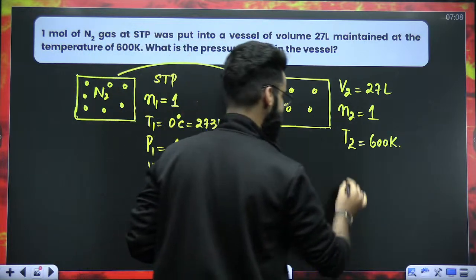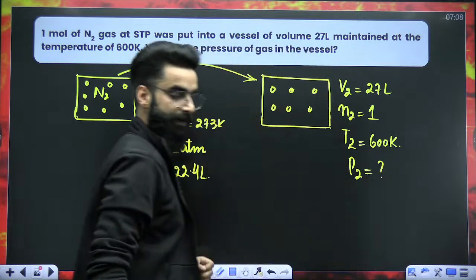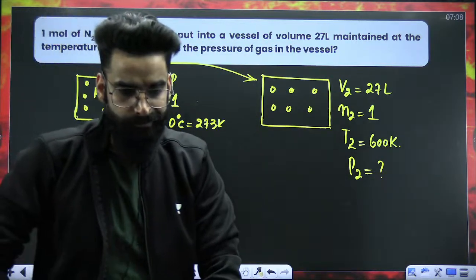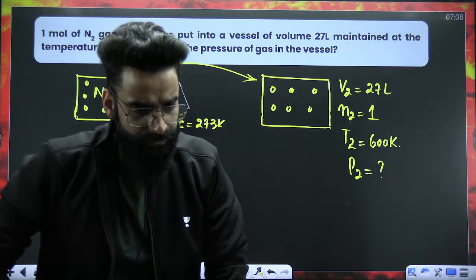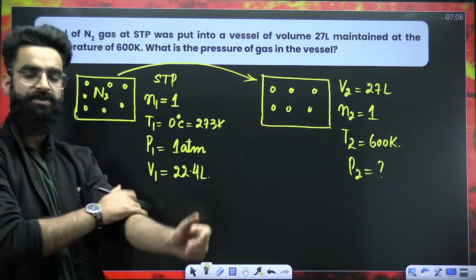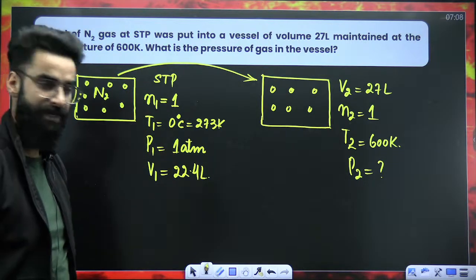What are we supposed to calculate? What is the pressure of the gas in the vessel? P2 we are supposed to calculate. How are you going to do it? Do you have any idea of how you are going to solve it?